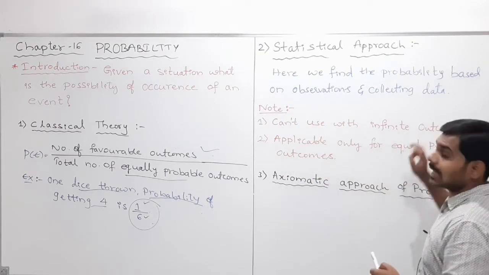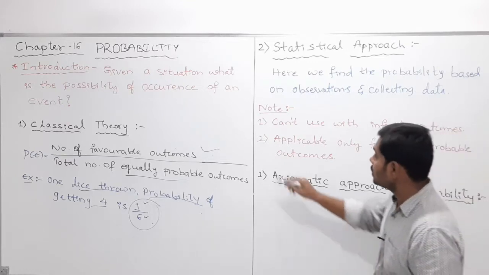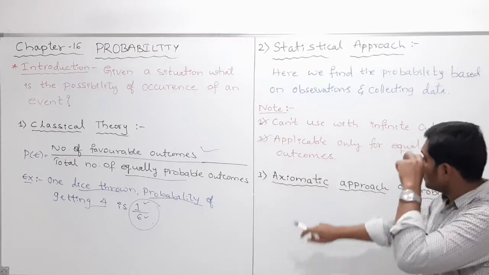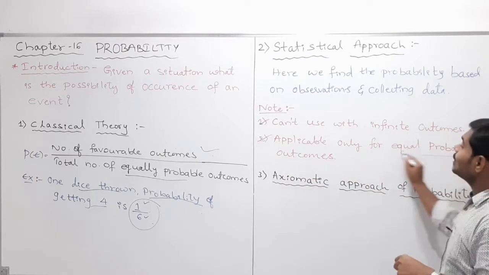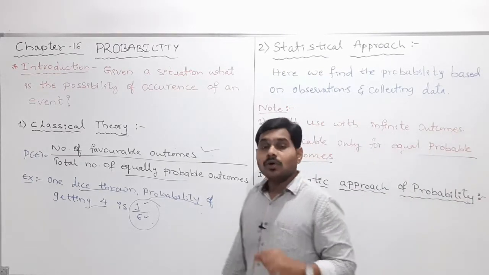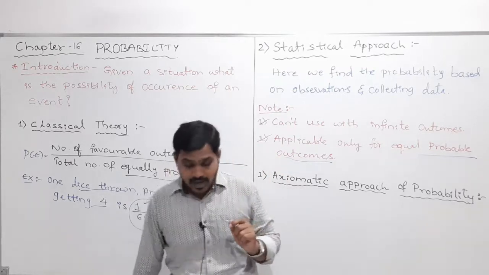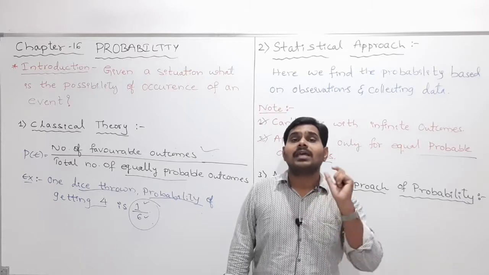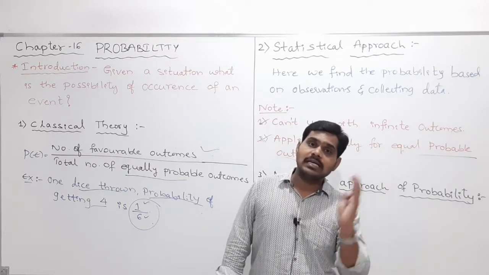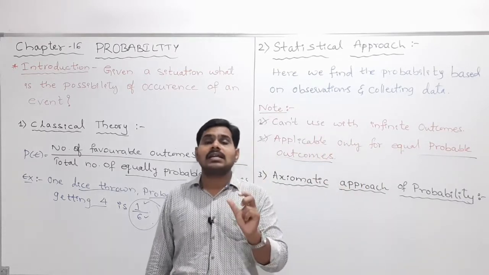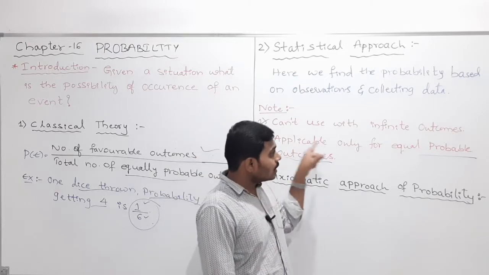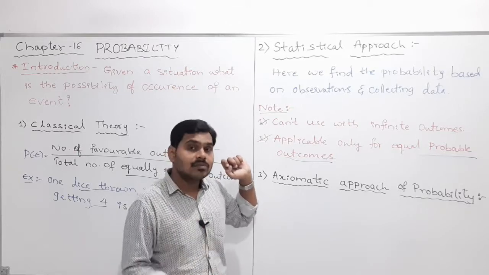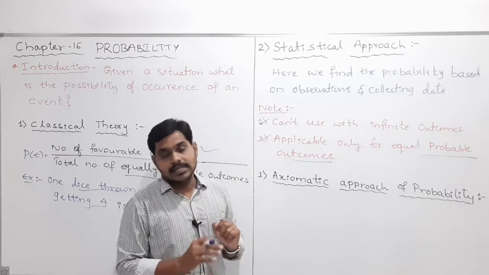Second, they are applicable only for equally probable outcomes, meaning the probability of getting each outcome should be the same. Only in those cases can we apply these two theories. But there are some more situations that come up.